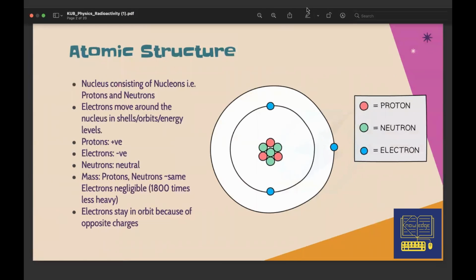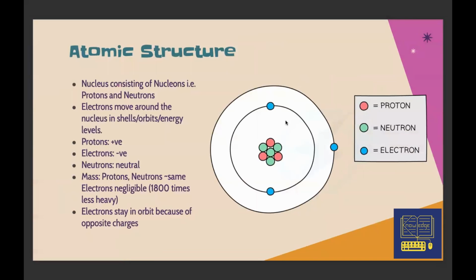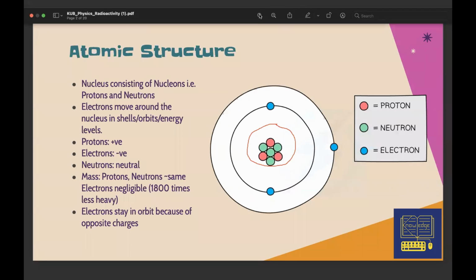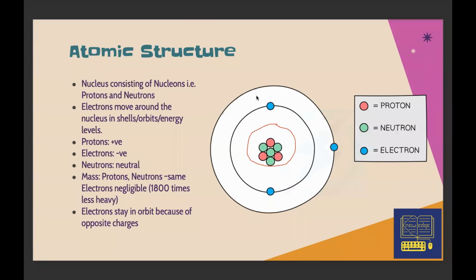So when we talk about atomic number and mass number, the nucleus, which consists of protons and neutrons, plays an essential role. Electrons don't play any role because their mass is 1,800 times less than that of protons and neutrons, so we don't account for them. Okay, we'll move forward to isotopes.